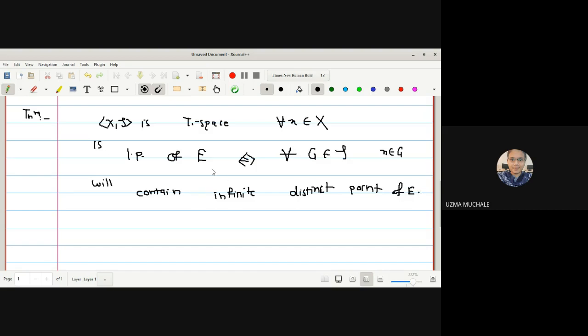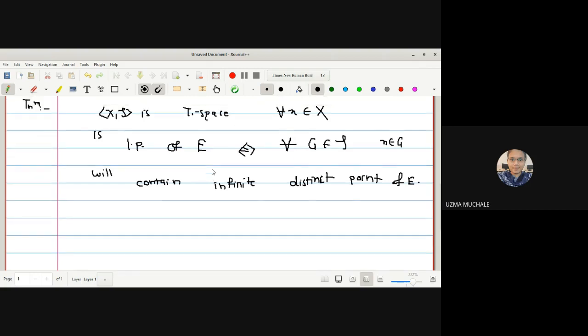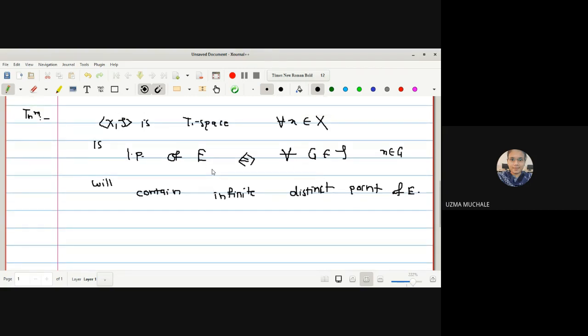So as it is an if and only if part, let me go for the if part first because it will be easier for us. The if part is a smaller one, and then we'll go for the only if part. So what is there in the if part? X is some T1 space we have been provided, and X is any point from capital X that is a limit point of E. And we have to prove that. What is our aim to prove? For all the open sets G containing that point will contain infinite distinct points of E.